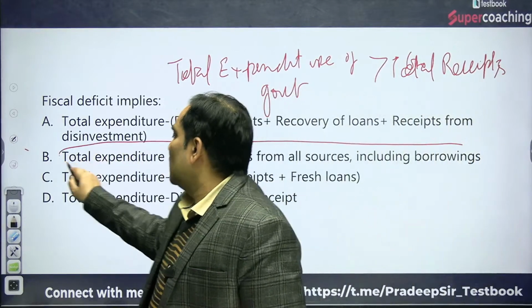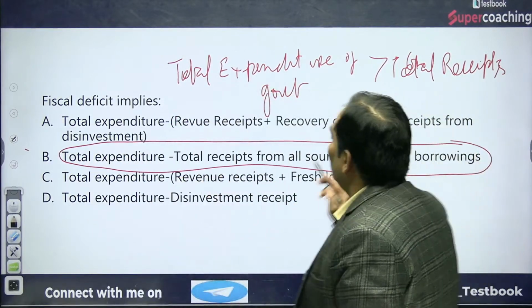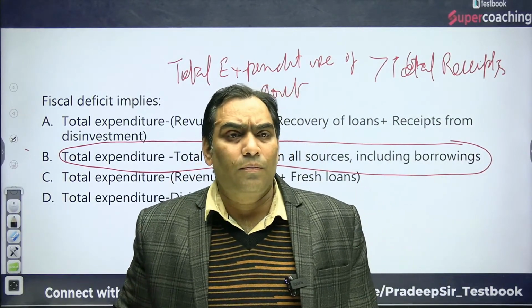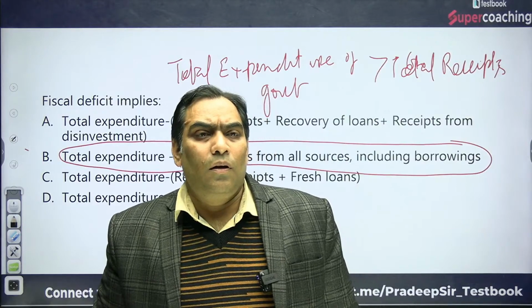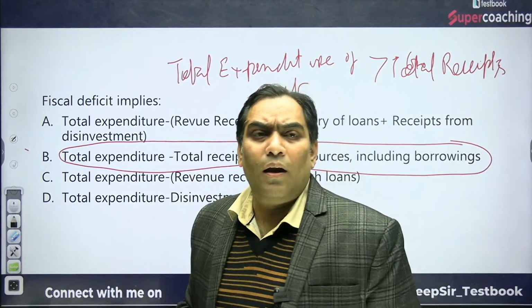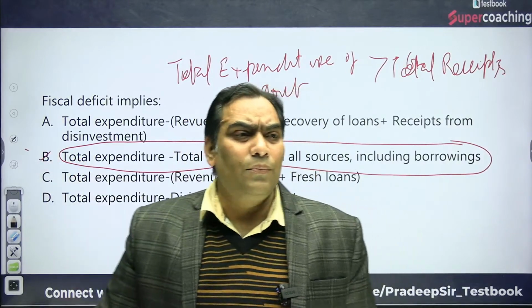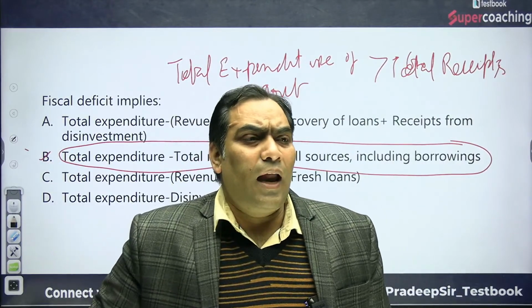So no dear, the option is going to be B. Shubham, the right answer is B.